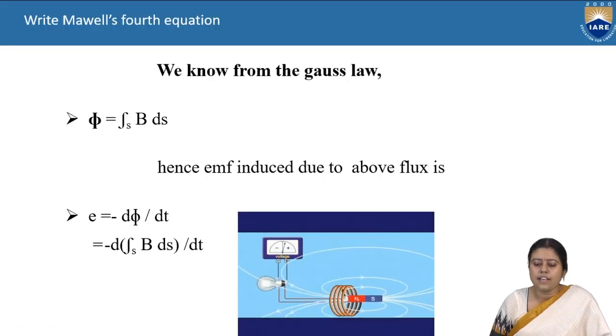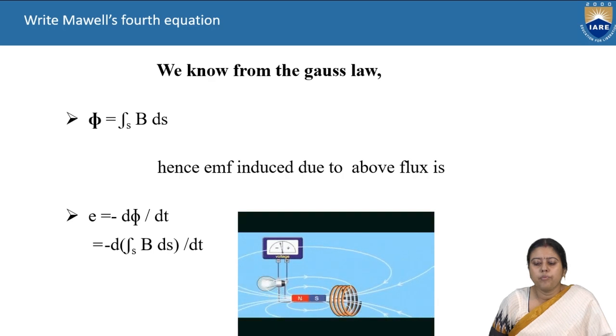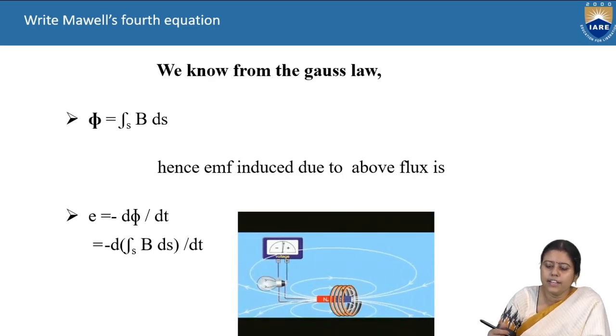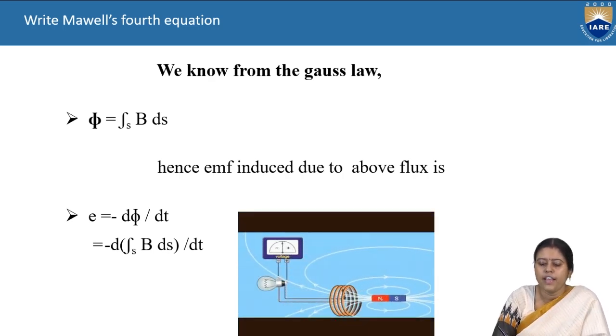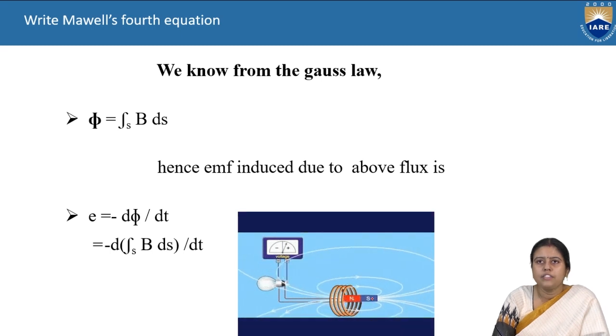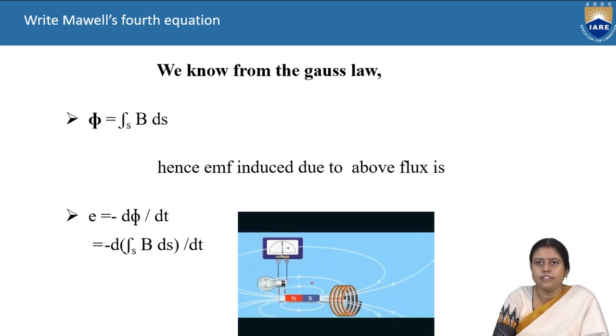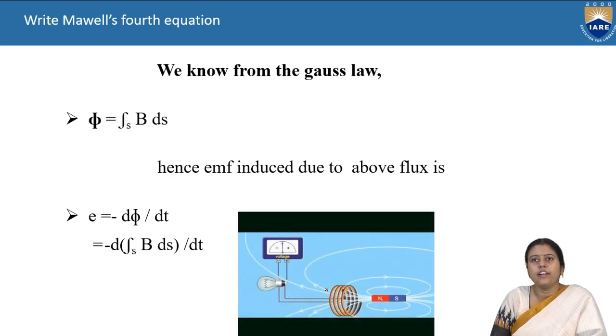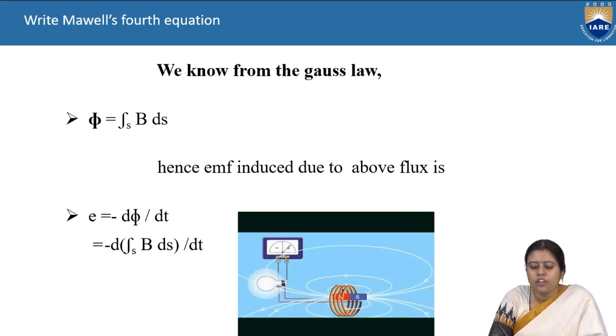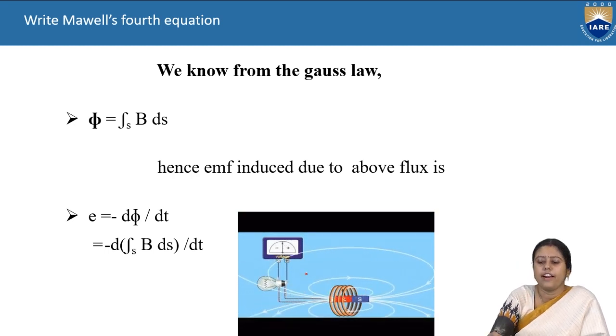Now we will discuss Maxwell's fourth equation. If there is a changing magnetic field, for example if a magnet is moving, the magnetic field is continuously changing, so it will induce some current from Faraday's law.